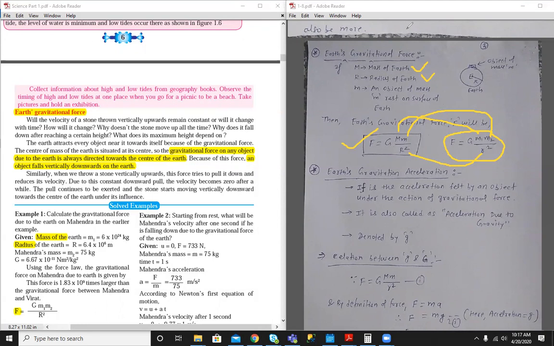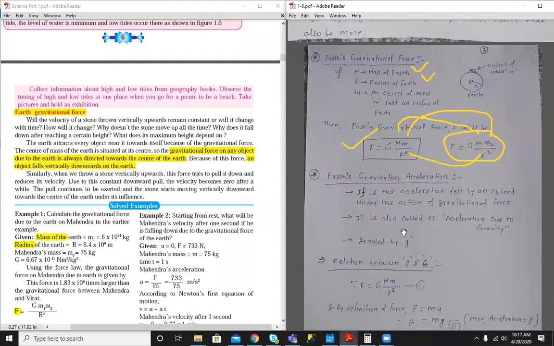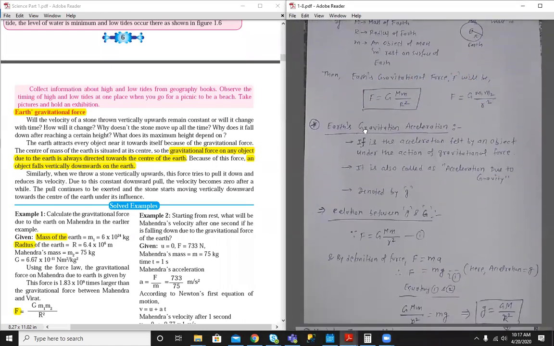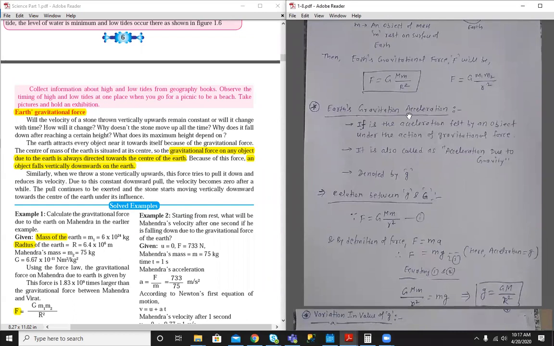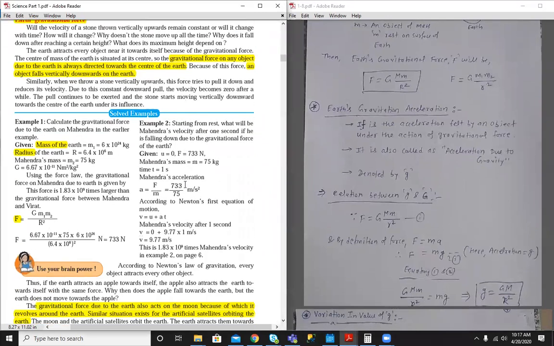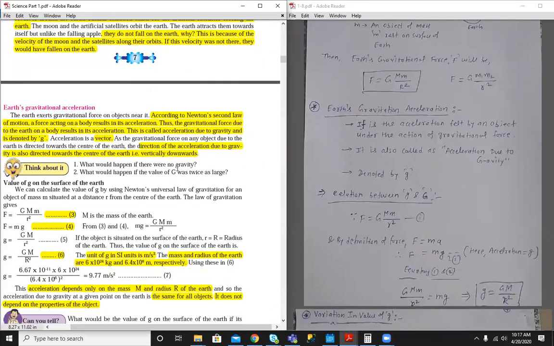Let's move ahead. Let me clear the drawings. So the next topic is Earth's gravitational acceleration. Let's see in the book what Earth's gravitational acceleration is.